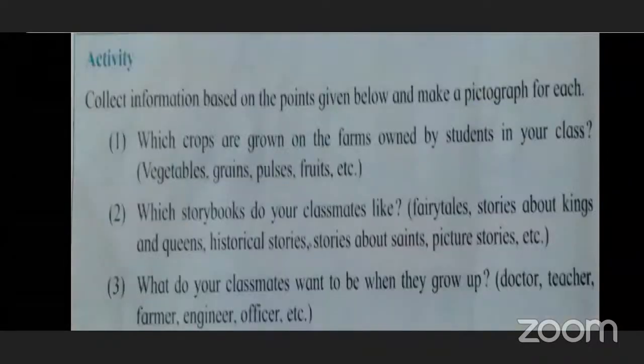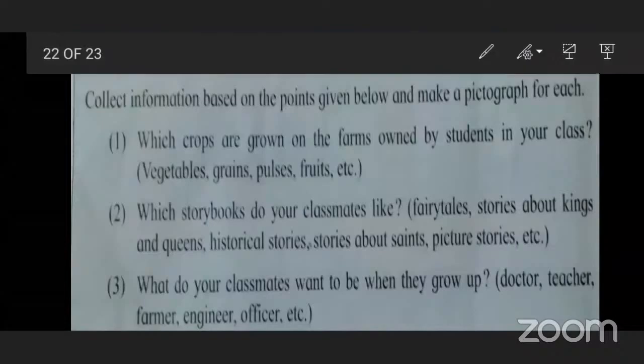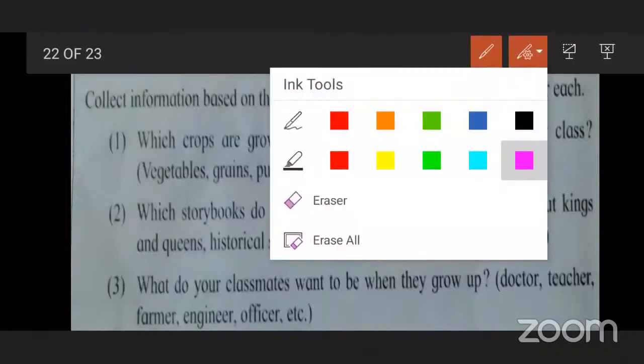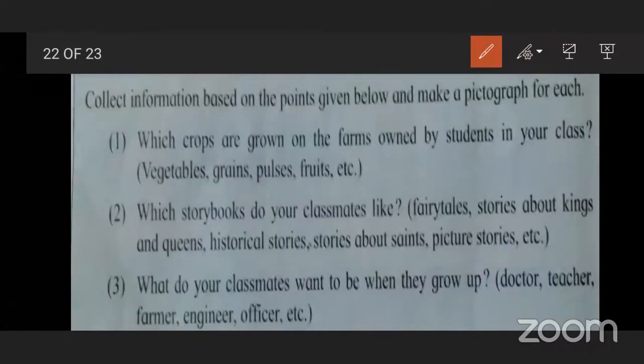This is also homework, but keep in mind this is an activity for you. This is the last point for today. Collect information based on the points given below and make a pictograph for each. Means you have to collect information on points 1, 2, 3, and make one or two pictographs.